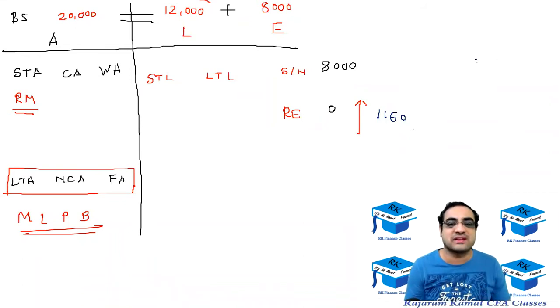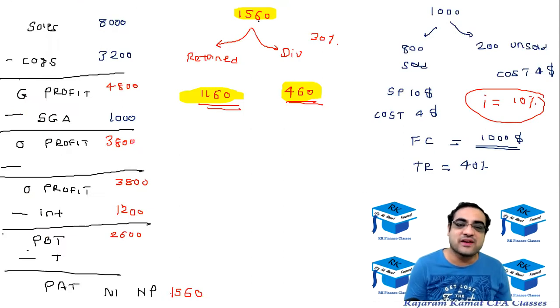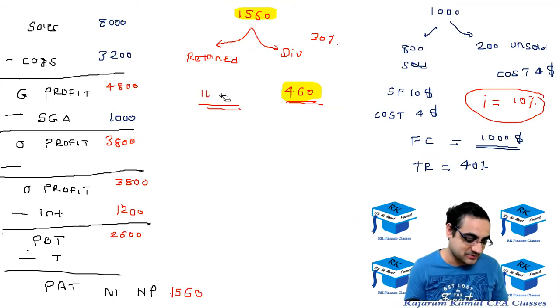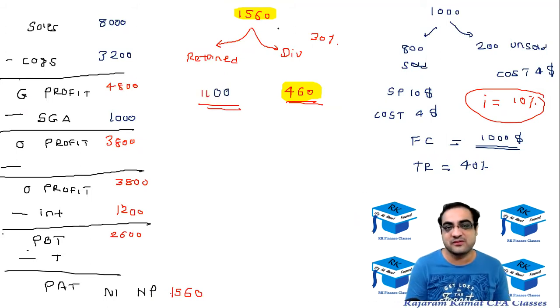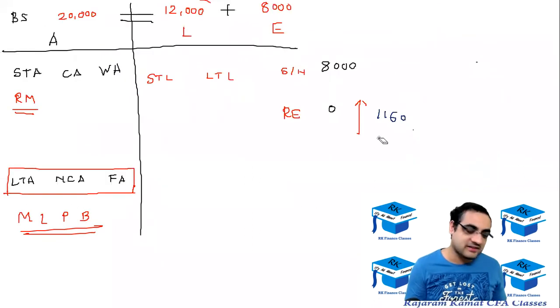1,100. Okay, I'm so sorry, my mistake. 1,560 minus 460 would be 1,100. Simple, silly mistake. I'm so sorry. So retained earnings will increase by 1,100.